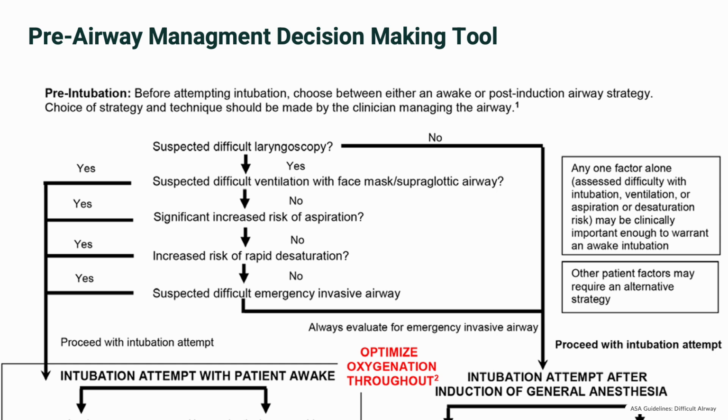Choosing an awake approach helps keep the patient breathing, reducing risk of intraprocedural decline. Airway management after induction is by far the more common approach for patients without predicted airway difficulties. However, if initial attempts fail, there needs to be rapid reassessment, including calling for help, attempting to restore spontaneous ventilation, or awakening the patient, which we will discuss further in a later slide.